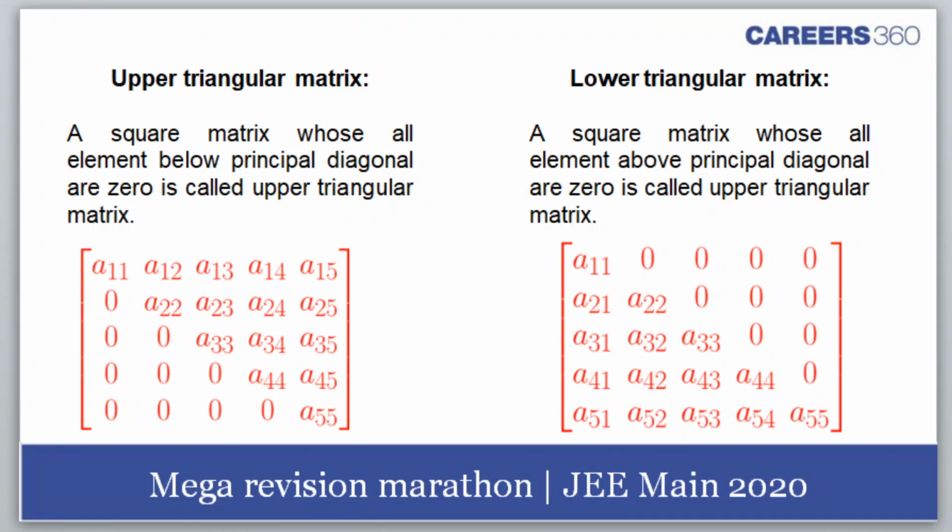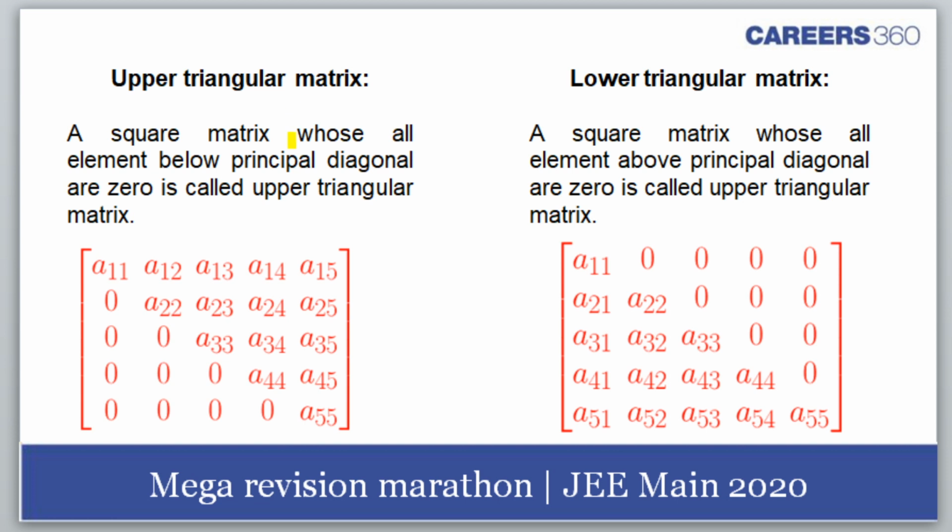We have an upper triangular matrix. By the way, we have a scalar matrix as well. A scalar matrix is a diagonal matrix in which all the diagonal elements are equal. Now, upper triangular matrix. What's an upper triangular matrix? Again, it's a square matrix.